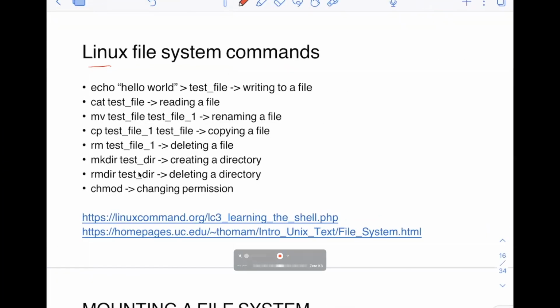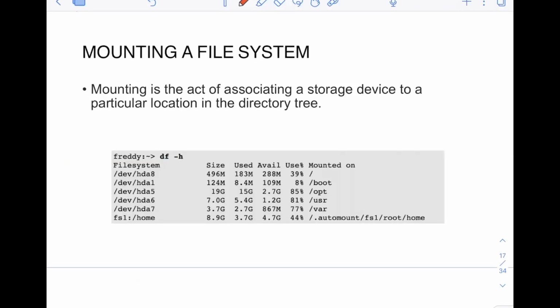Now let's get back to here, and these are the same things I have written here. All these commands I have written here, and I have also provided some references, if you want to read about these commands, what they actually do, and what other operations you can do with these commands. Do read this too. Let's discuss mounting a file system.